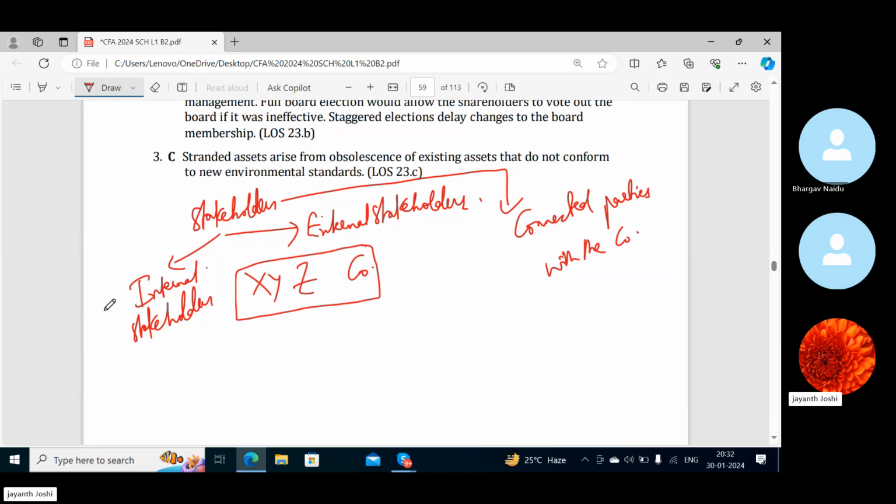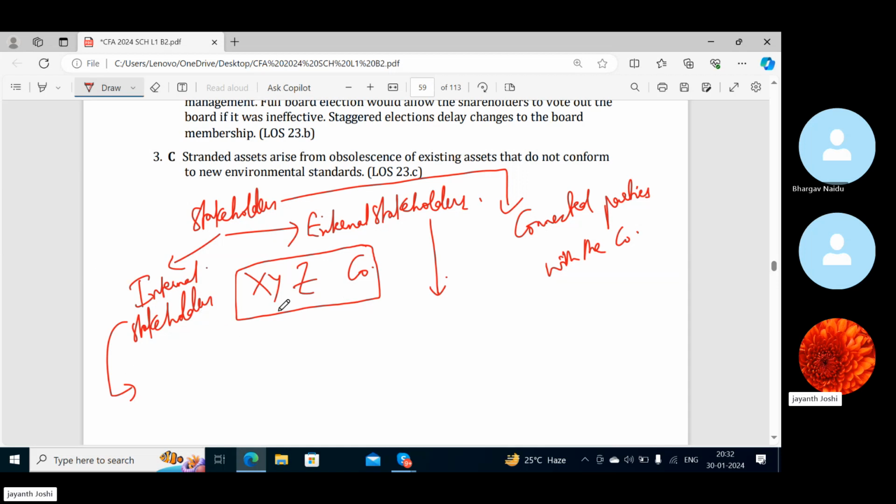They want some benefit, some return for whatever resources they have employed in XYZ company. That is what stakeholder means. They are the connected parties with the company. So now, as you know, I have given a division to stakeholders here. Internal are the ones who are working in the company, who are internally connected. External are the ones who are not directly connected with the company internally, but are connected externally. That means you yourself can understand the difference.